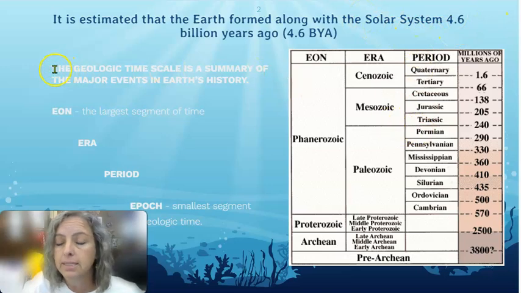And we look at the scales of time in the Earth's history in a few different ways. We break it down into eons, which is the largest segment of time, and then eras, and then periods, and then the smallest segment of geologic time is called an epoch. And we can see here eons, eras, periods, and then epochs. And those are all based on millions of years.